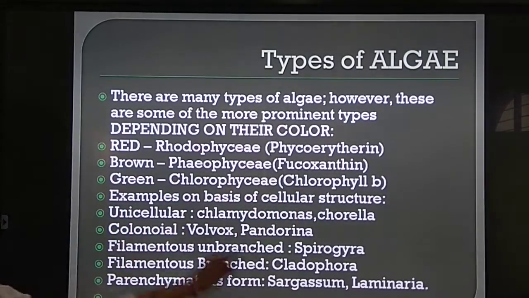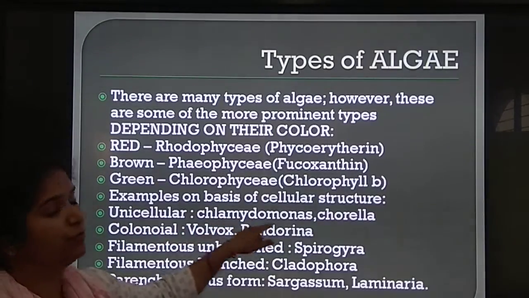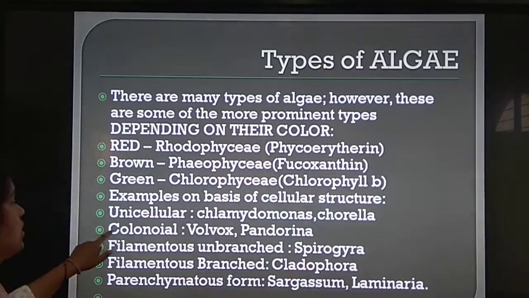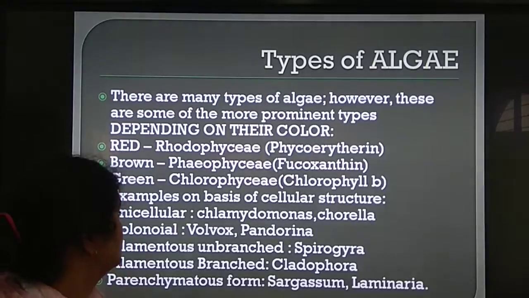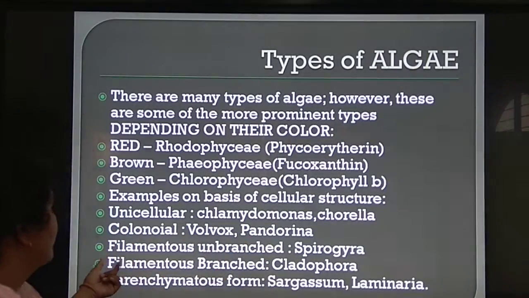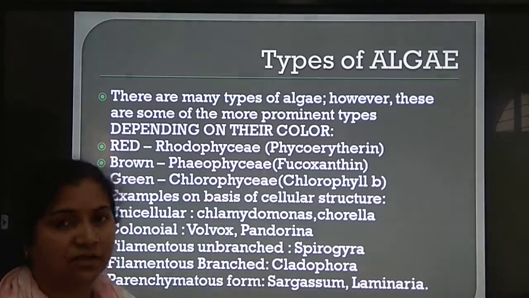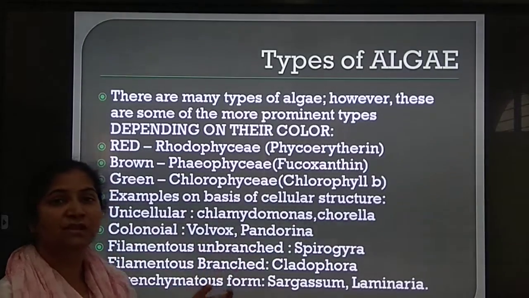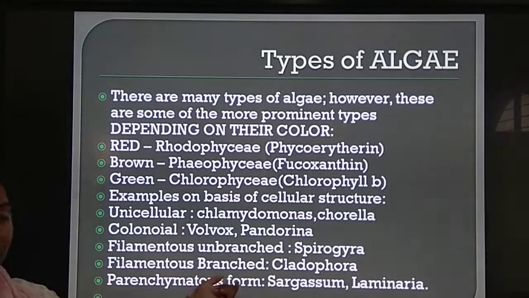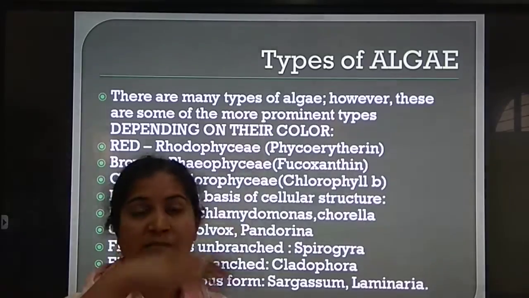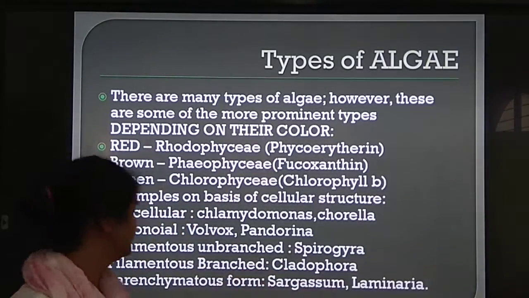Examples on the basis of cellular structure: if the algae is unicellular, examples are Chlamydomonas and Chlorella. If the algae is colonial, meaning the cells are bunched up in a colony, so Volvox, Pandorina. Filamentous, unbranched means it will have a long ribbon-like filamentous structure, and unbranched means the filament will be there, Spirogyra. And filamentous branched means it will have divisions and spread its branches. So it is Cladophora.